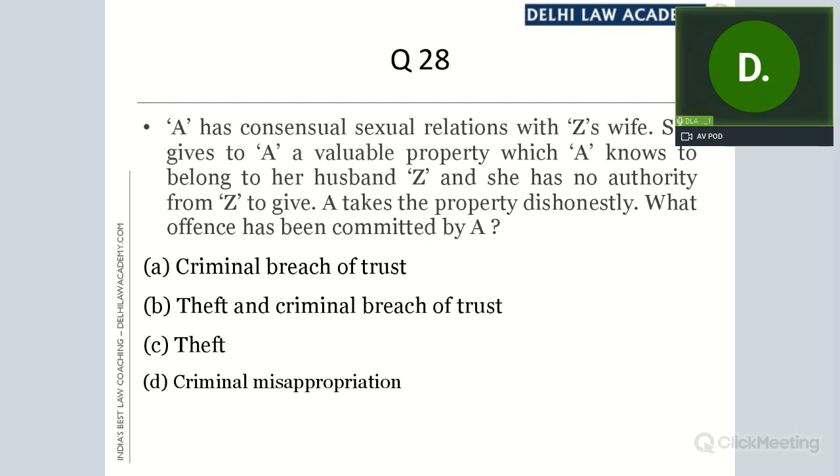This is the last question we'll do today. A has consensual sexual relations with Z's wife. C gives to A a valuable property which A knows to belong to her husband Z, and C has no authority from Z to give. A takes the property dishonestly. What offense has been committed by A?